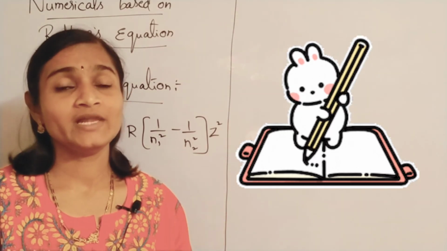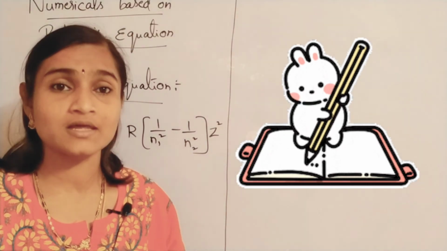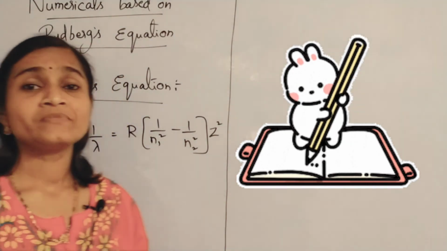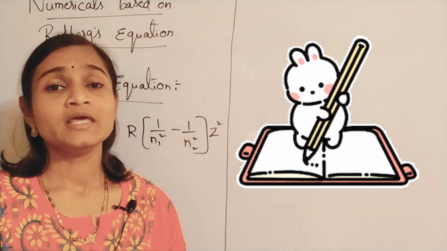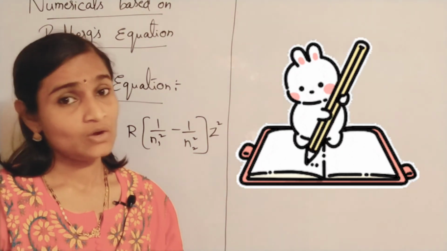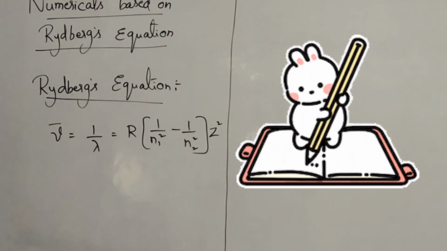So jumping of electrons, you are calling it with another name, that is electron transition. So n1 is the lower energy level and n2 is the higher energy level in which electron is undergoing transition. This is called Rydberg's equation.